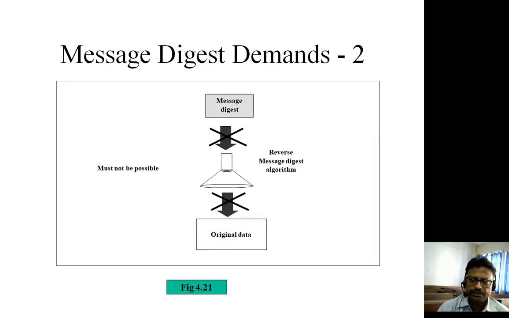The second requirement of the message digest is, if you know the message digest, it is very difficult to find out the original message. For that reason, the message digest algorithm should not be reversible. Meaning thereby, as we do in encryption and decryption, when we encrypt any message, we are able to decrypt to get the original message. But the message digest algorithm has to be designed in such a manner that even if you know the message digest, it is very difficult to get the original message itself. So this is the second requirement.